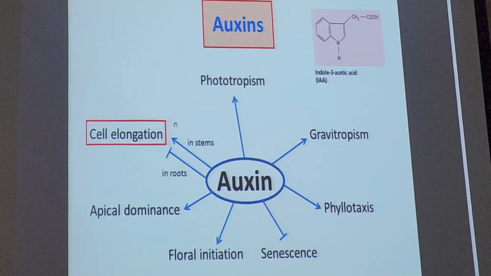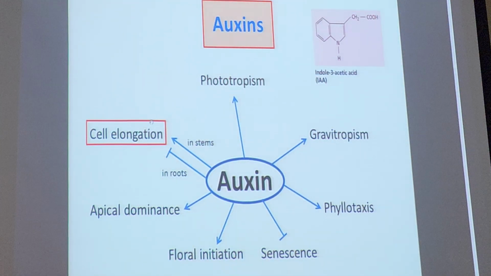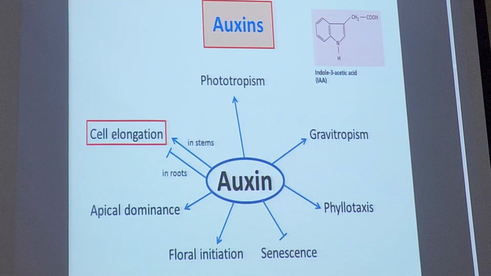Remember, at the beginning you learned about the function and process, the first lesson. Cell elongation is one event, or function of it. One process, cell elongation, meaning that the cell becomes bigger, but not due to an increase in number. It's just becoming longer, elongation. Now auxin is present in two locations, one in stems, one in roots.